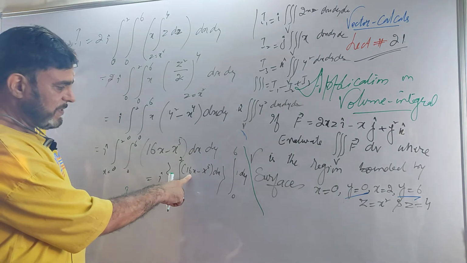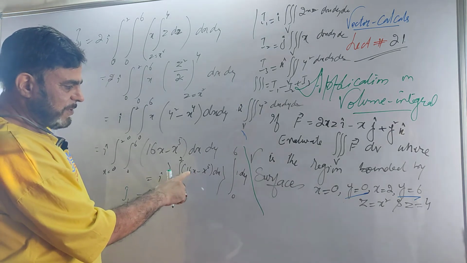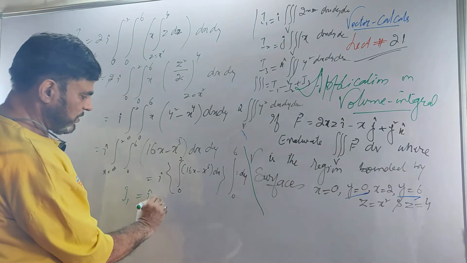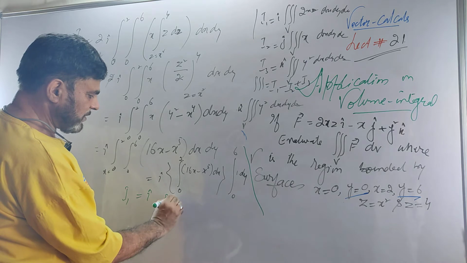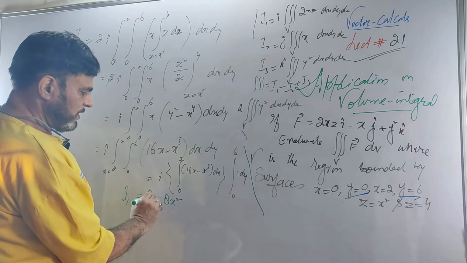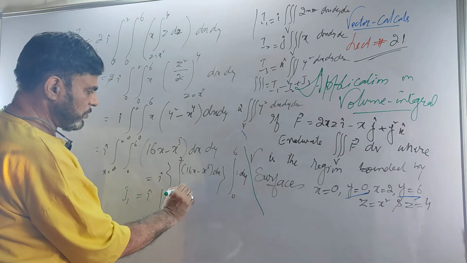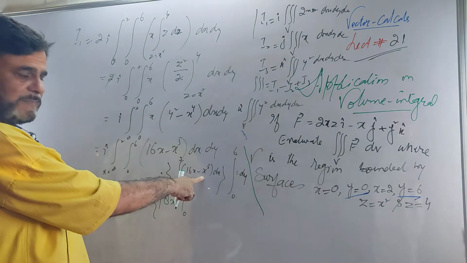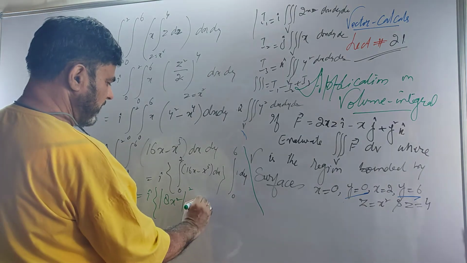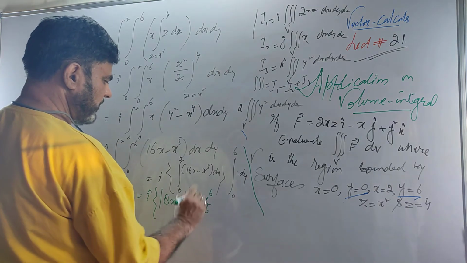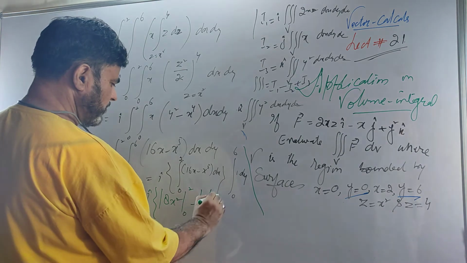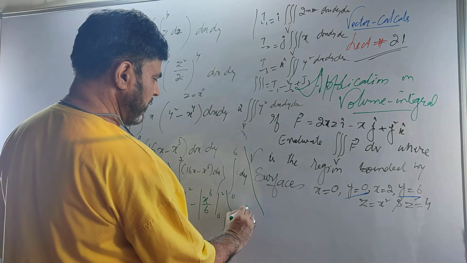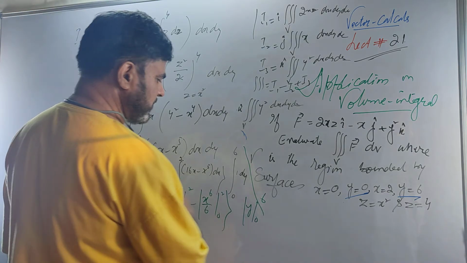What is the integration of 16x with respect to x? It will be 16x square by 2, that is only 8x square, ranging from 0 to 2. The i is out. Then what about x^5? It is minus x^6 by 6. Do you follow? Ranging from 0 to 2. This will separate. The integral of the other part is y, ranging from 0 to 6.